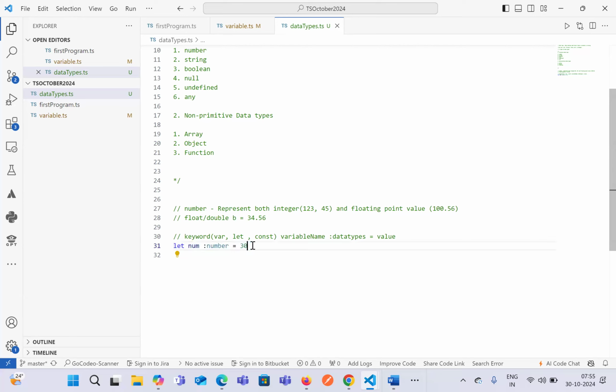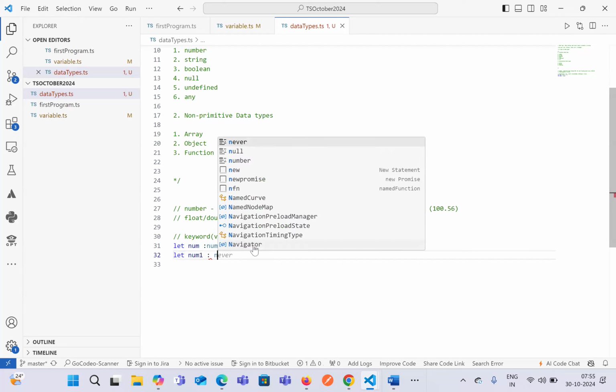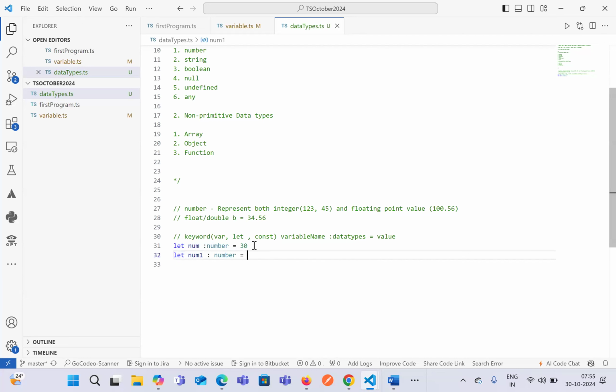Okay, so this is a simple thing that we declare in terms of number. If you want to declare, let's say, a new floating point value, at that point of time also we just say it as number, and then 34.23, for example. Here also, if you hover over, it says that it is a number data type. Now we can also try to print by just using console.log. num is the first variable that we have declared, and num1 is the second variable.